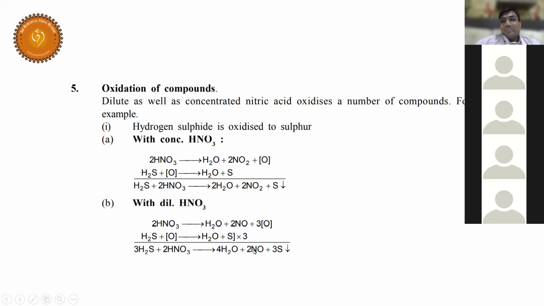What is the oxidation state of NO? +2, sir. Very good. +2. So nitrogen here, what is the HNO3 oxidation state? +5, sir. So +5 to +2. How many units is decreased here? 3 units. That means it has to put more effort, right?